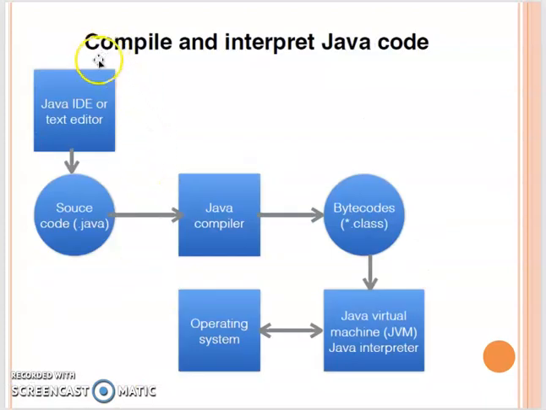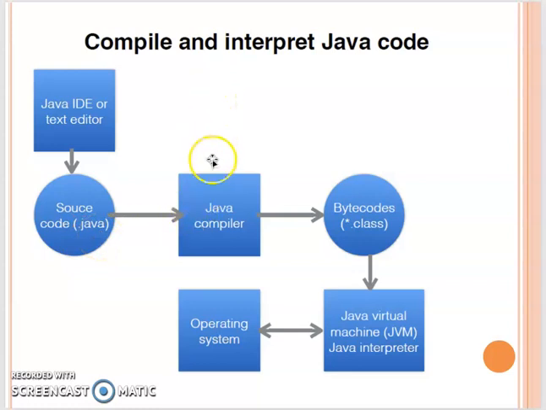We can see those processes in this diagram, showing how we compile and interpret Java code. The first thing, like we said, is to open a text editor like Notepad, or you can open a Java IDE. For this course, we use Eclipse as the Java IDE. You edit your text file, which we call the source code, and save it as .java.